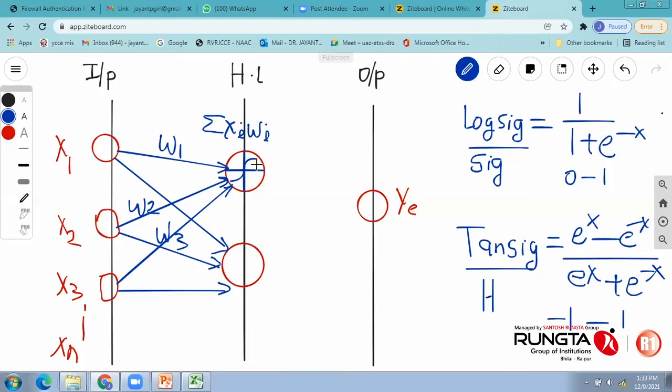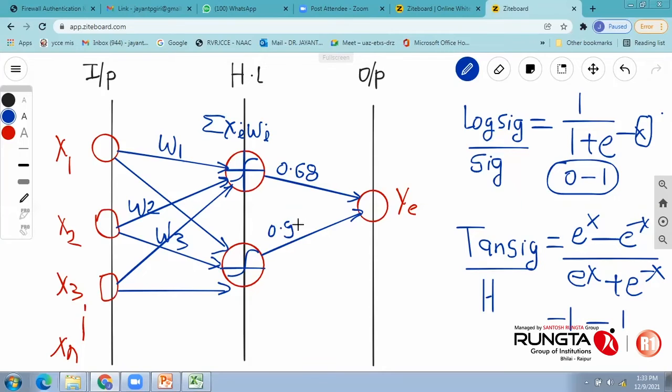So suppose this is what I am using. For example, this XIWI is your X value. So this XIWI can be put into this formula, which will give me a result between 0 to 1. For example, I'm getting 0.68, which is between 0 to 1. So this is the output from the sigmoidal function. Similarly, from the second neuron, there must be a separate hidden layer nonlinear transfer function, sigmoidal, and if it gives me 0.96, then this 0.68 and 0.96 now will act as an input for the output layer.